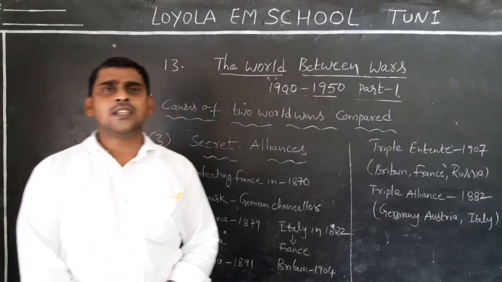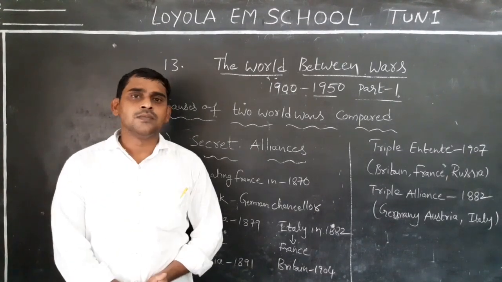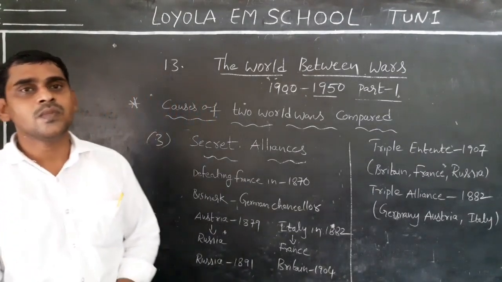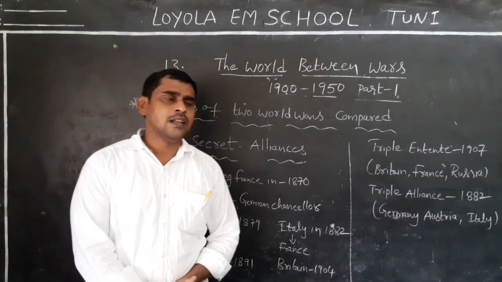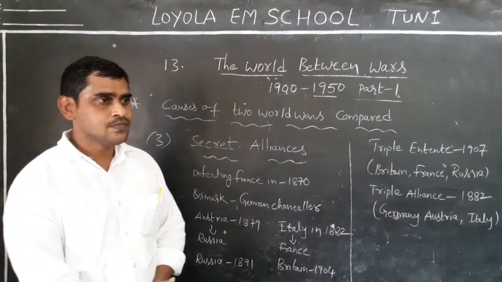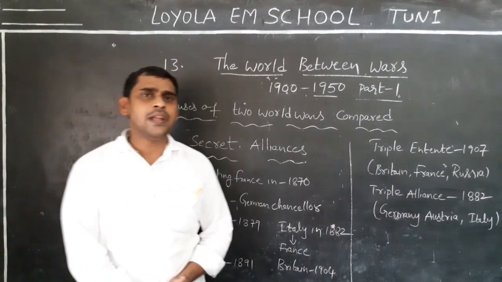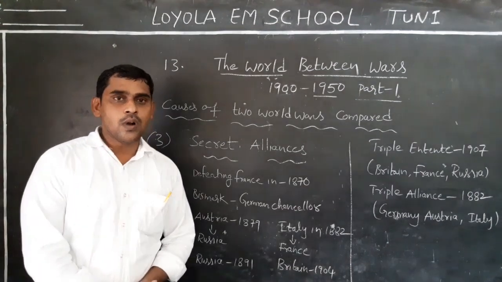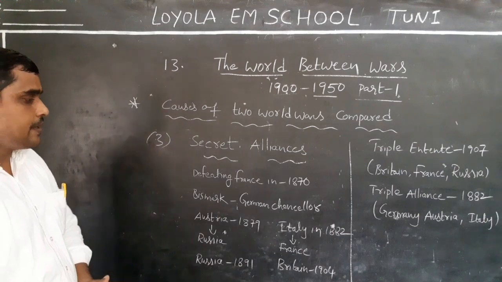Isolate means that if it is isolated, no one supports this country. So when he decided like that, then what did he do? He decided to make some secret alliances with two countries. What are the two countries? Austria and Italy.